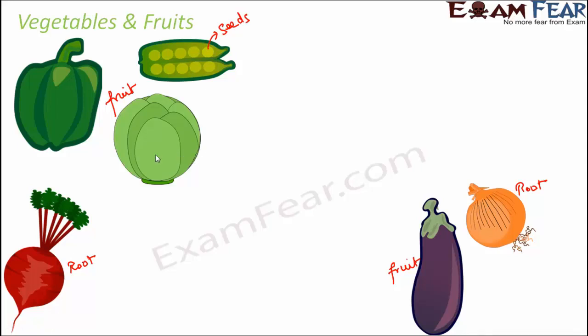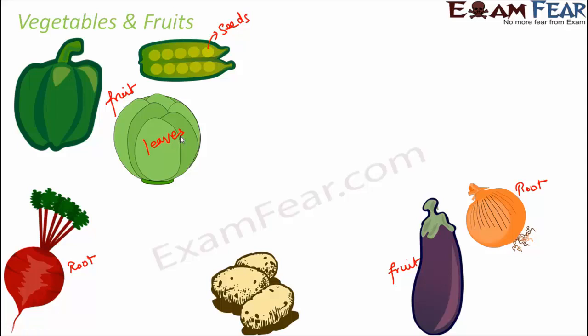Think of cabbage. Can you guess which part of the plant cabbage is? What do you have in the cabbage? All you can see are nothing but leaves. It is like layers of leaves and leaves. Because cabbage is nothing but the leaves of the plant. Potato. Potato again is a stem of the plant, which is very hard to believe. How can potato be a stem? It looks like a fruit or something. So how can it be stem?